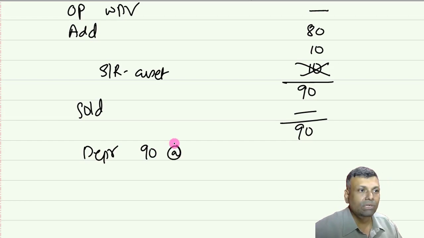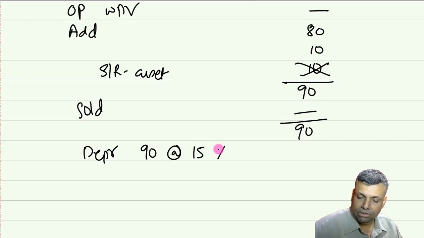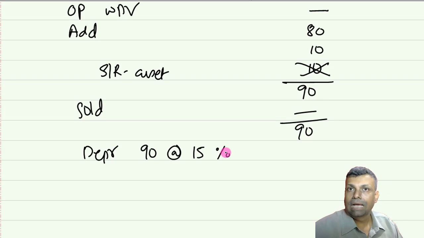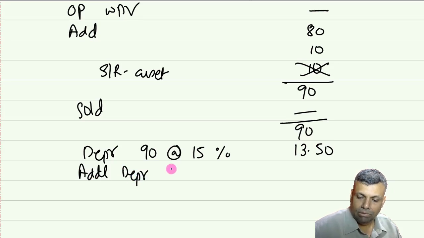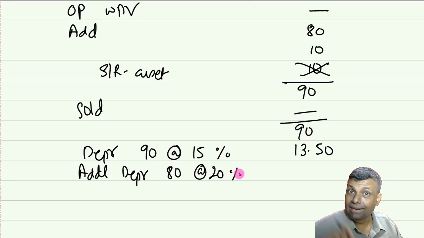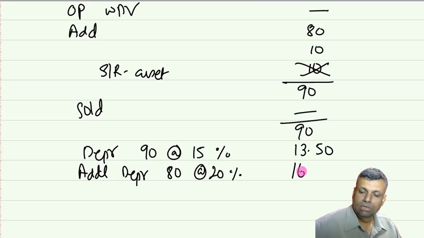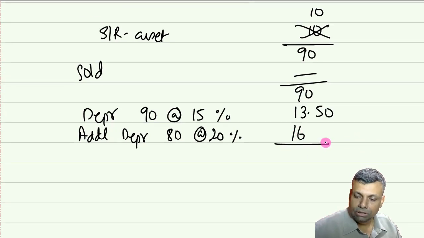However, this particular MCQ did not ask us. But anyway, I just bring it to the normal depreciation. You will get it on 90. Half rate problem is not there. So multiply. This is going to be a normal depreciation. And your additional depreciation will be only on 80, because your second hand assets are not eligible for additional depreciation.